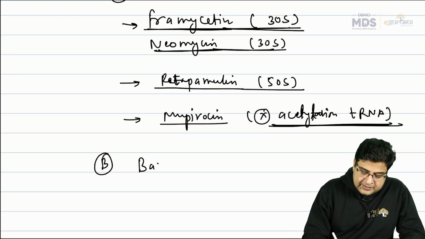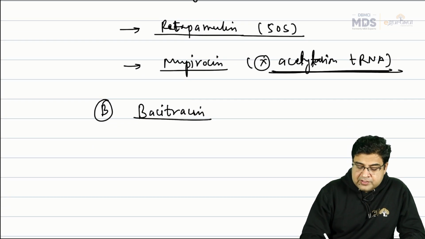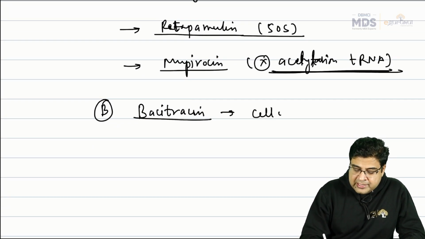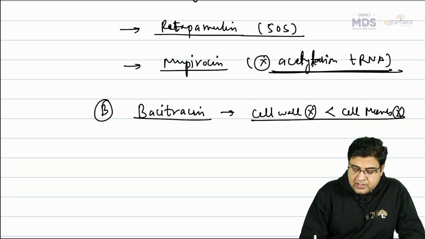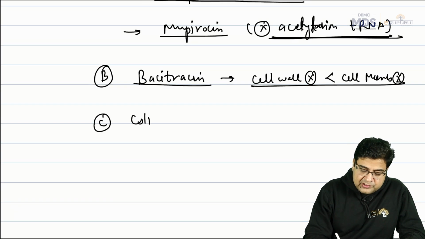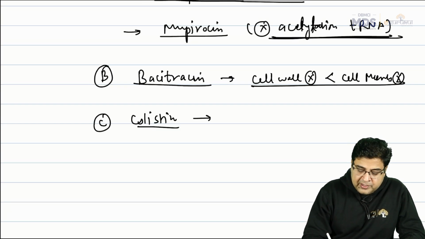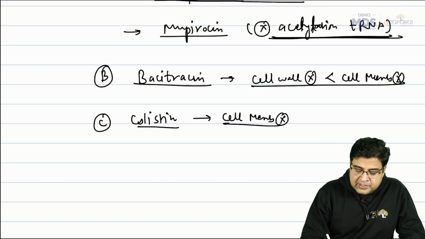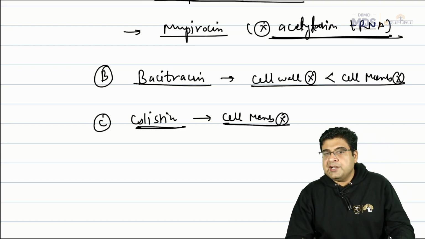We have one more medicine, bacitracin. Bacitracin is an inhibitor of both the cell wall as well as the cell membrane. This is also used as an ointment. And we have a drug colistin. Colistin is a cell membrane inhibitor, and it can also be used as an antibiotic ointment.